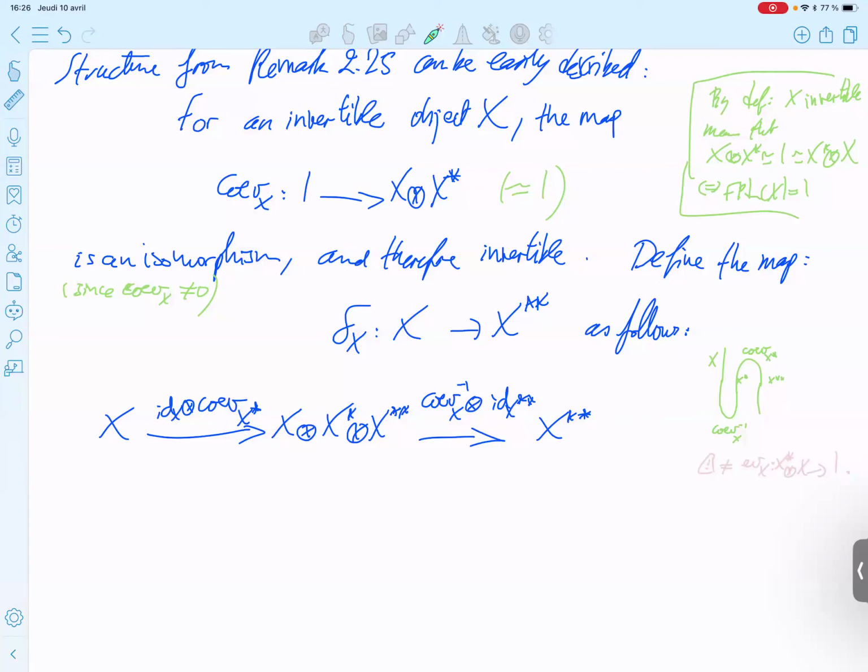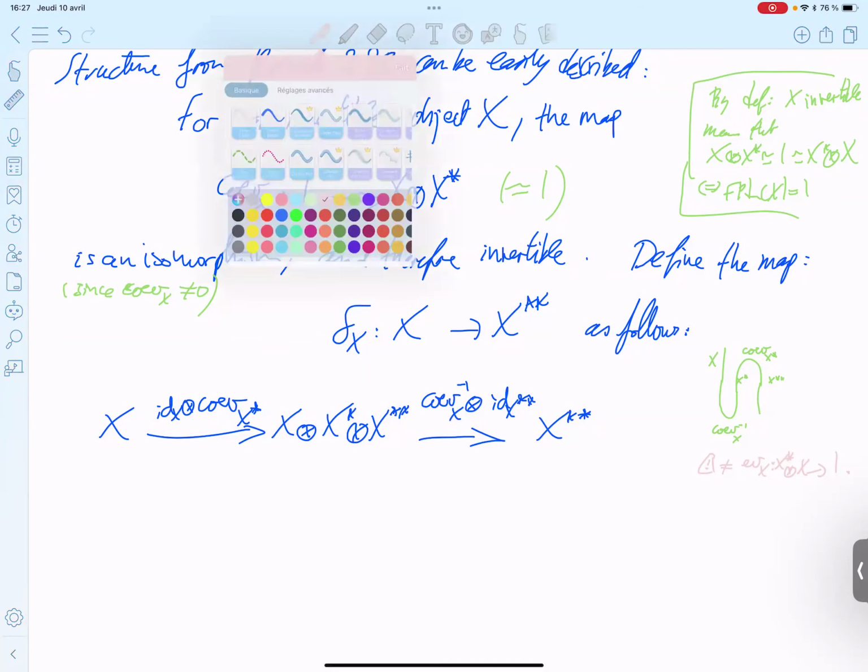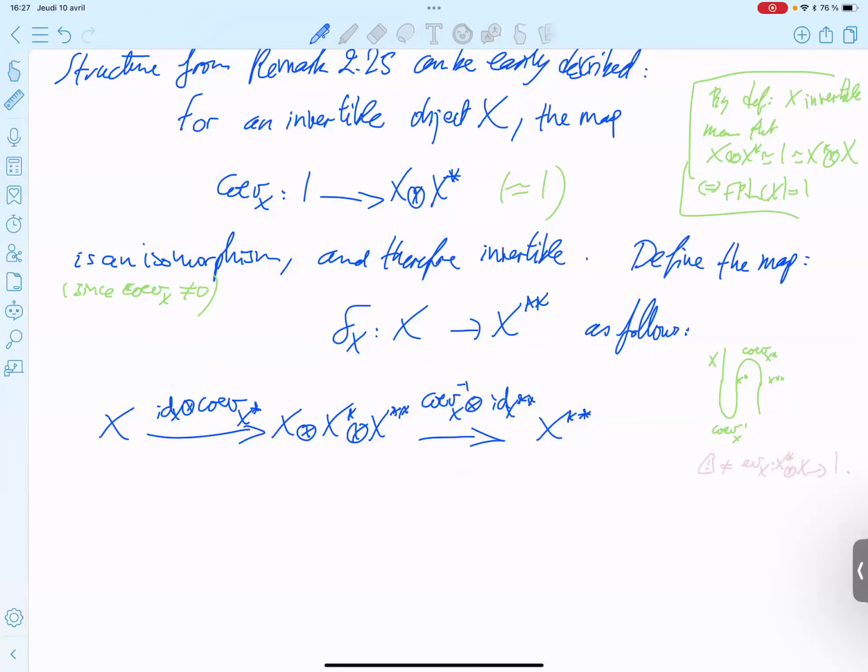Be careful. For a zigzag relation, you start from X and you finish with X. Here you start from X and you finish with X double star. So you get this map. It follows that this map is monoidal.